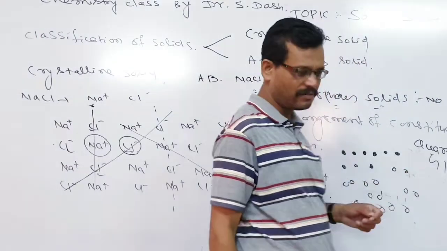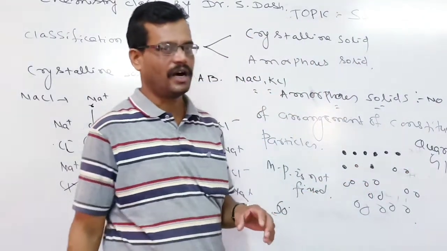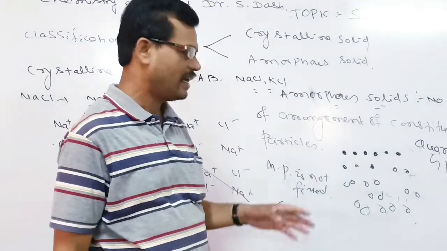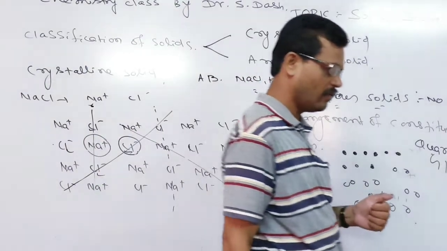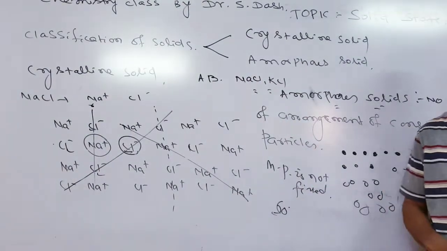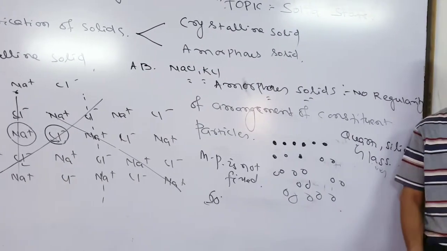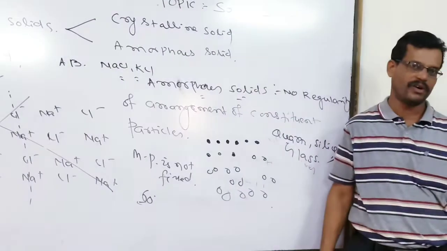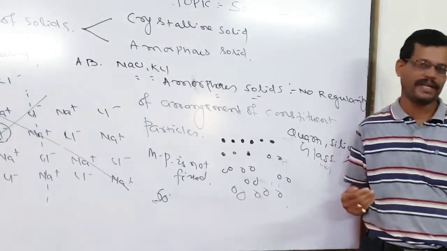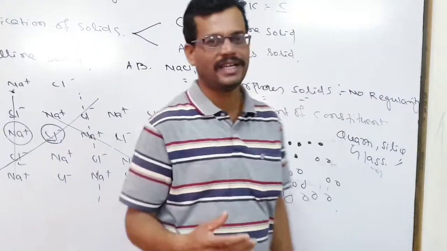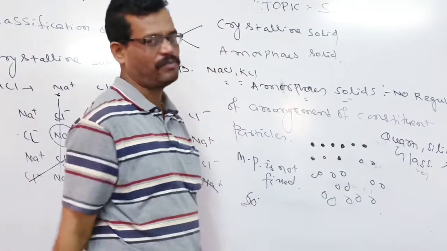For example, you can observe a glass, or you can take the windows of old buildings. You can observe that their bottom is found to be thicker as compared to their top, because with respect to temperature they gradually melt, and the melting is maximum at the bottom.